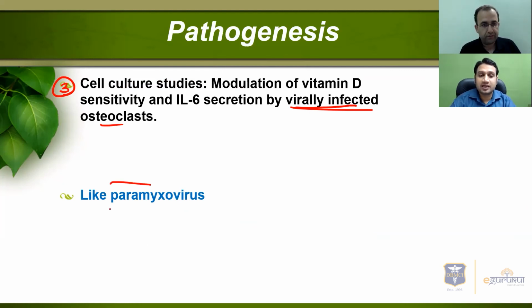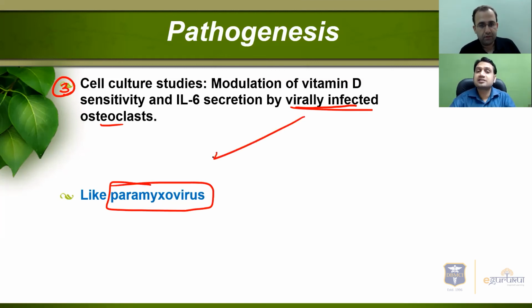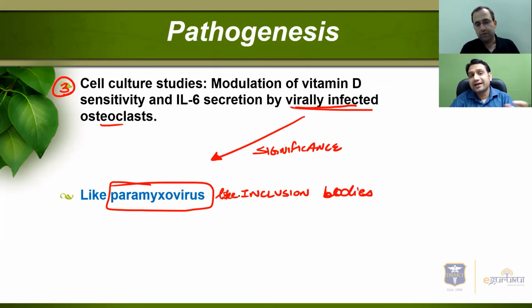So what the last line tells us, as per pathology, is that cell culture studies have shown interleukin 6 secretion, and this is done by the osteoclast. These viruses behave like inclusion bodies, which in turn activate the osteoclast. They were fine, but then suddenly these virus-like inclusion bodies started activating the osteoclast. And if you remember the basic anatomy and physiology of the bone, if the osteoclastic activity increases, it will in turn increase the number of osteoblasts.